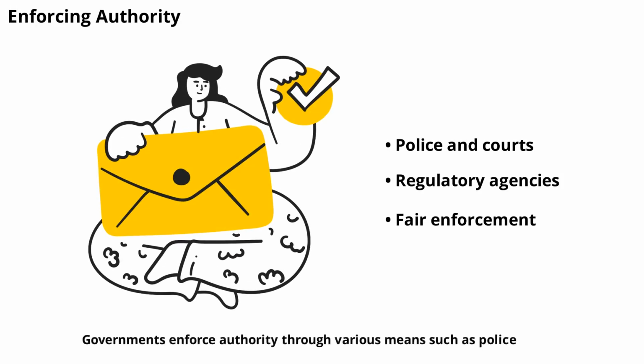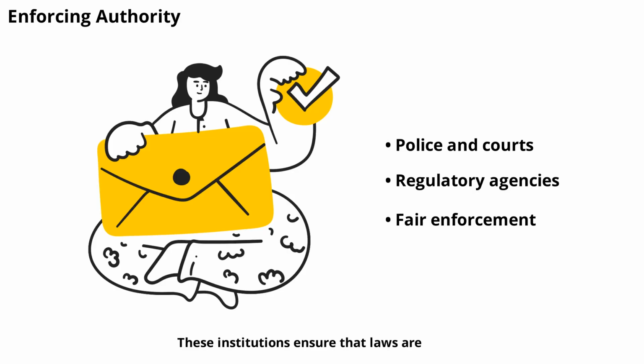Governments enforce authority through various means, such as police, courts, and regulatory agencies. These institutions ensure that laws are followed and that violations are punished. Enforcement is necessary to maintain order, protect rights, and uphold the rule of law. However, enforcement must be fair and just to maintain legitimacy.